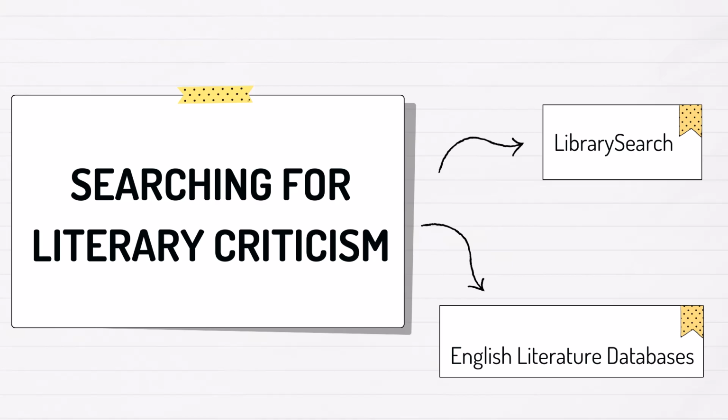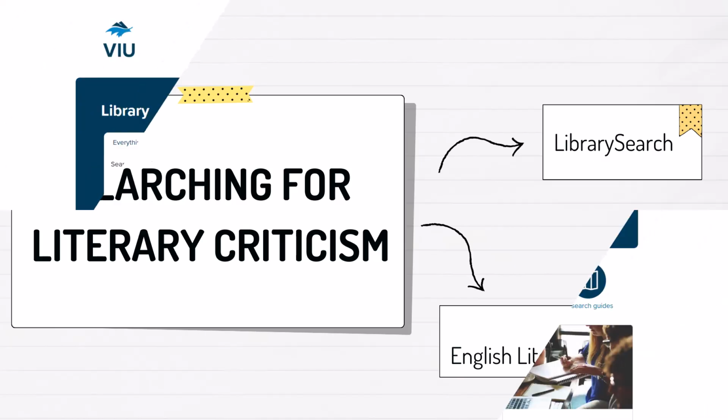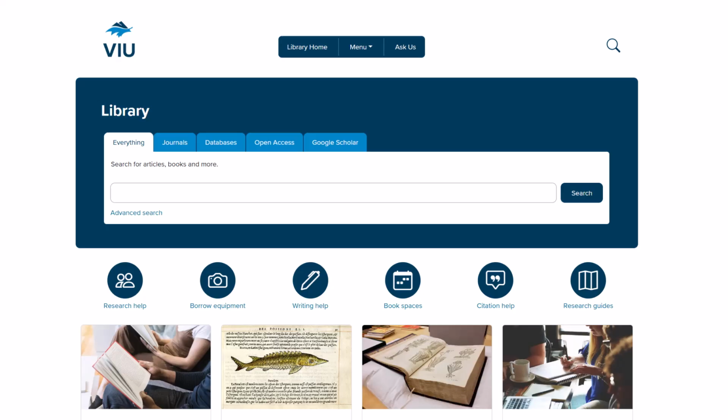In this video, you'll learn how to find literary criticism in library search and in an English literature database called Literature Online. Up until now, you've probably used library search quite a bit. It's a great tool for research in many academic disciplines, but English literature is one area where it can struggle.